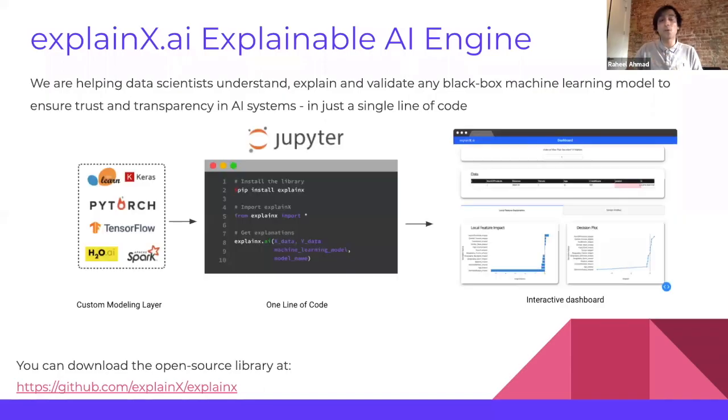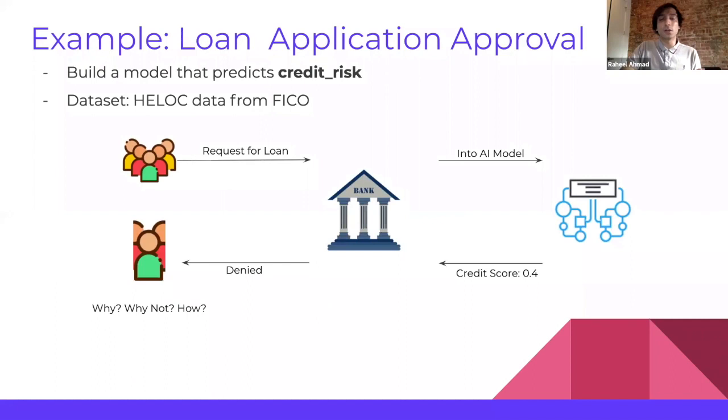So a little bit about explainX.ai is explainable AI engine. We're basically helping data scientists understand, explain, validate any black box machine learning model to ensure trust and transparency in AI systems. And we're doing that in just one line of code, all within their Jupyter notebook. So instead of utilizing all techniques one by one, trying which works and which doesn't, we have compiled the state-of-the-art in an open source Python library for accelerating the development of XAI among the data science and AI community. So here's what the use case is.